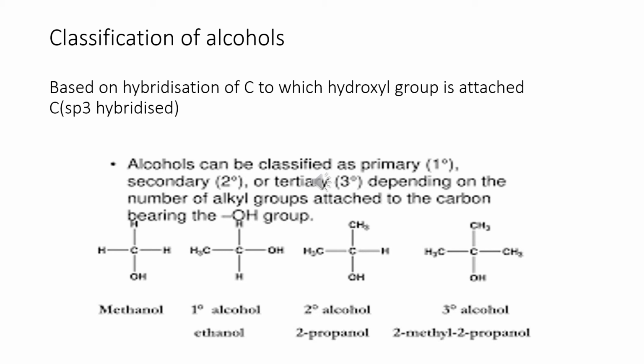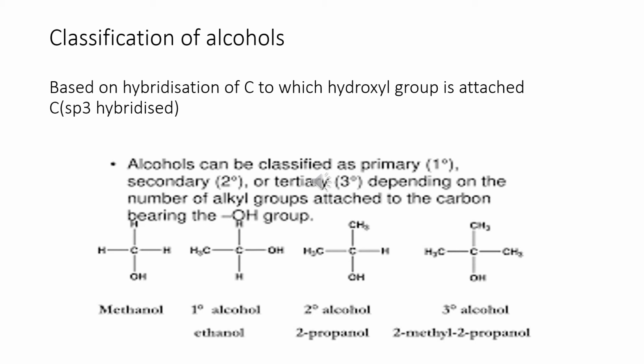So all those cases in which the hydroxyl group is linked to an sp3 hybridized carbon, which in turn is bonded to two alkyl groups, will be called secondary alcohol. Likewise, when a carbon carrying a hydroxyl group is bonded to three alkyl groups, it will be called tertiary alcohol.